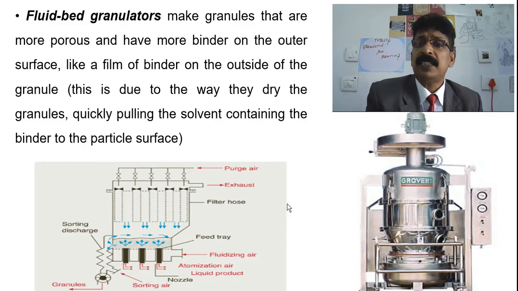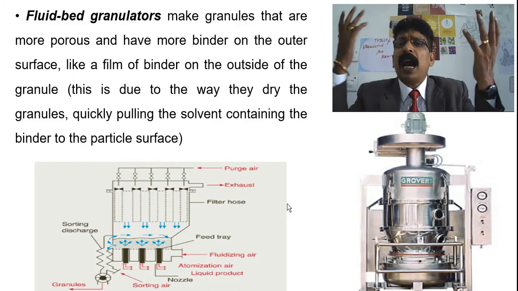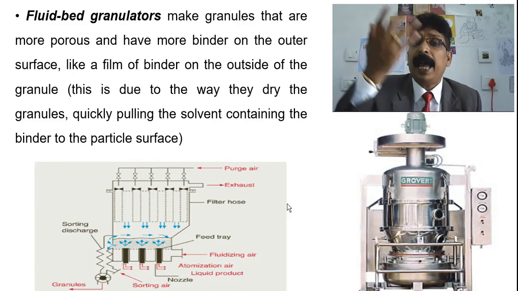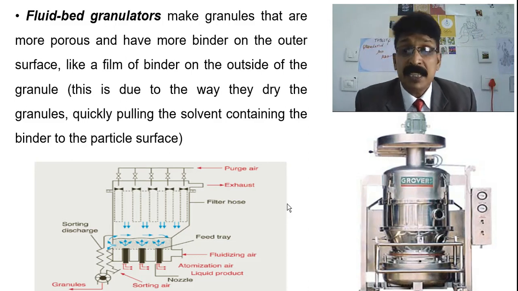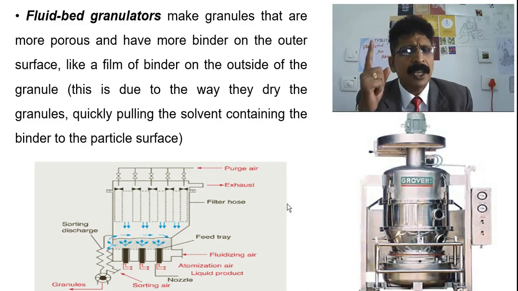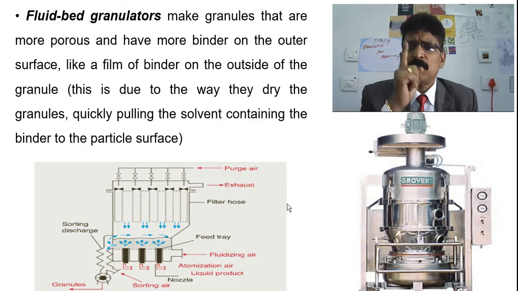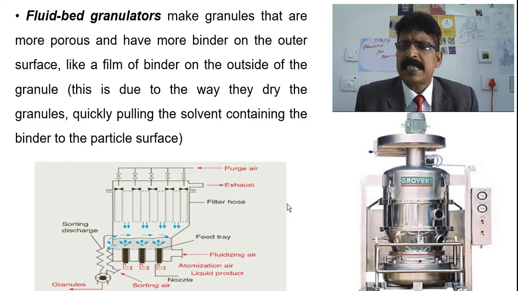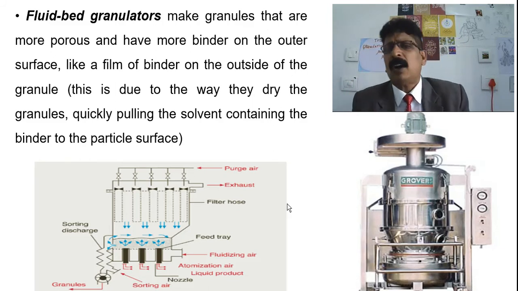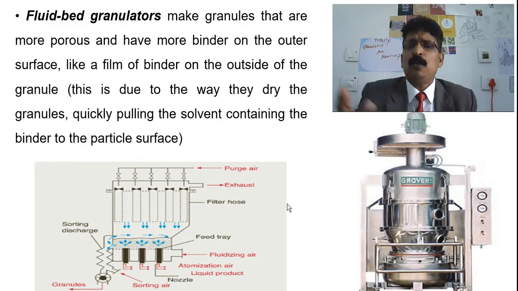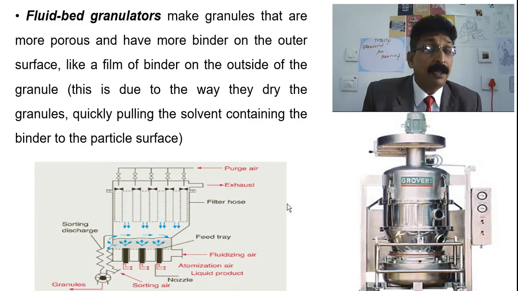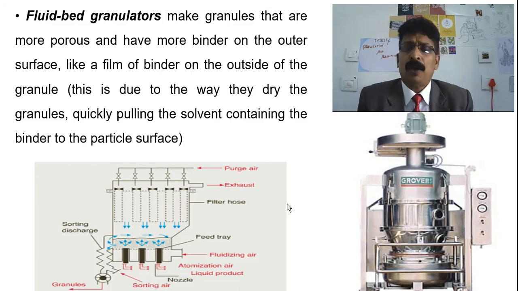Fluidizing air means the air which is blown from the bottom, which will fluidize and circulate the powder in the air. You might have studied the fluidized bed dryer, and even in size reduction, the cyclone size reductor, where there is also fluidization, the circulation. It has the movement of air by means of blowing through the nozzle; the force of the air takes the granules and rotates them in the air and gives spherical shapes, and it can even be used for spraying and coating also. You are using it in many techniques in the advanced pharmaceutical industry.